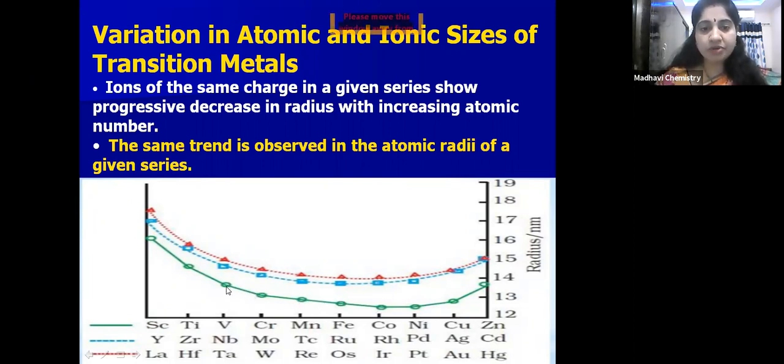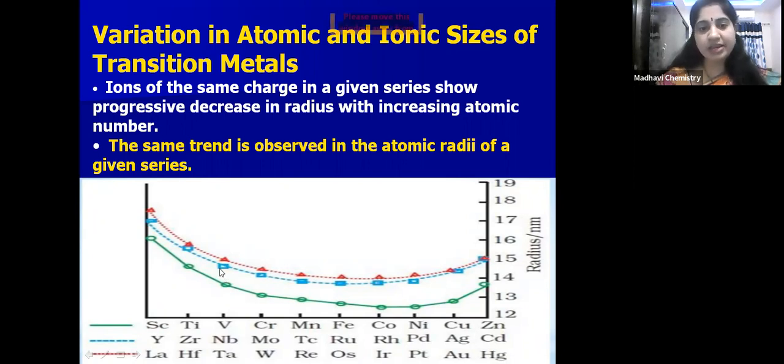One more factor you have to see here, children: the comparison between the 3d series and 4d series. This green color shows the 3d series. If you see 3d and 4d series, there is an increase in the atomic and ionic radii. Why does the size increase from 3d to 4d? Because the electrons are adding in a new shell. Top to bottom in a group, size increases, so 3d and 4d as usual.